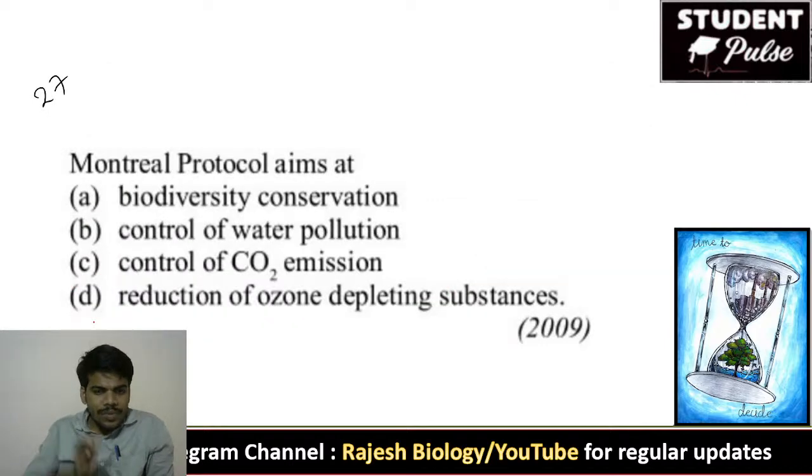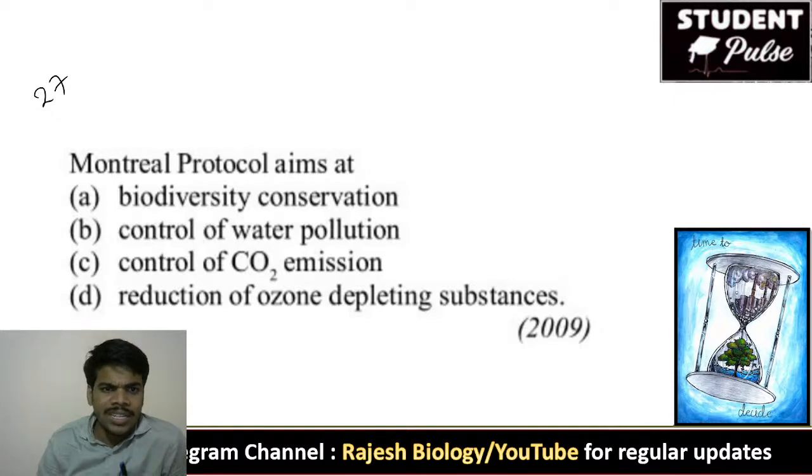27th. I already told you the Montreal Protocol is very important, a NEET important question it is. Montreal Protocol aims at... Yes, Madhu, that is not D, that is C. 27th question.